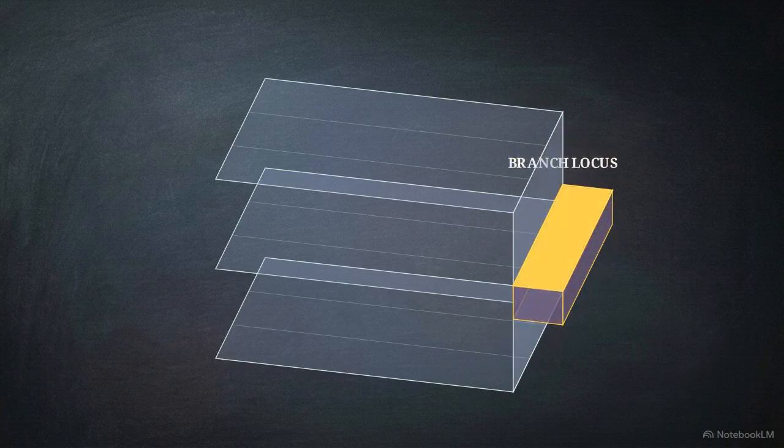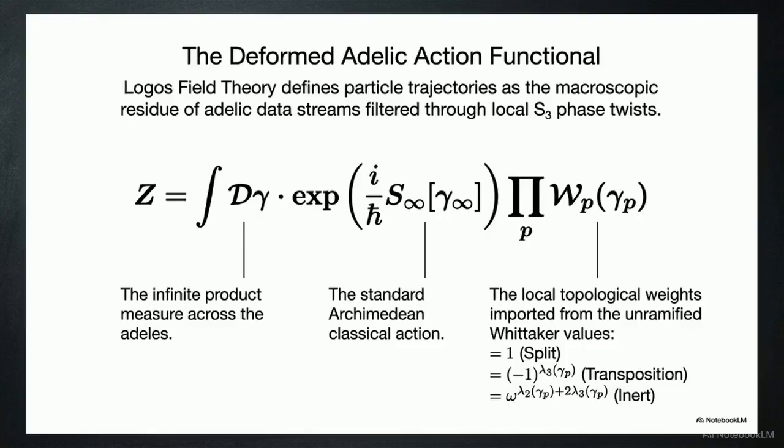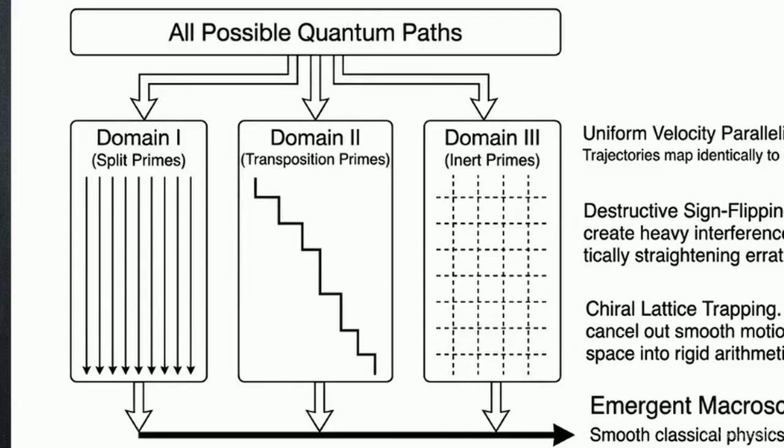a sharp adelic fraction. Finally, we map these local Whittaker functions into a macroscopic Feynman path integral. Here, they act as discrete phase modulation weights within the action functional. These weights, denoted as W_p, apply the derived phase rotations and erasures to the particle's path across the adeles. This creates a filtering effect.